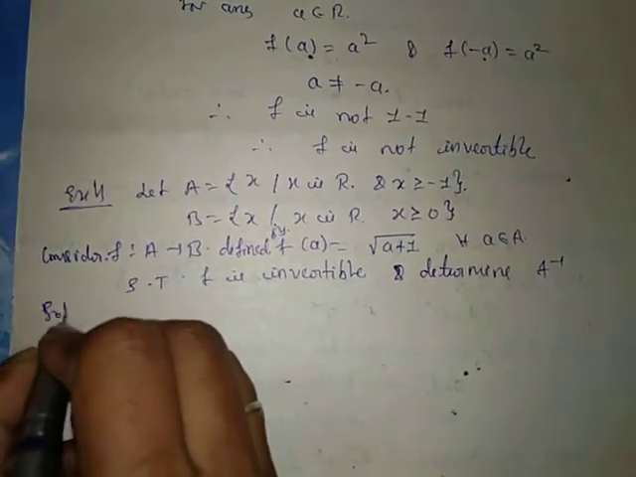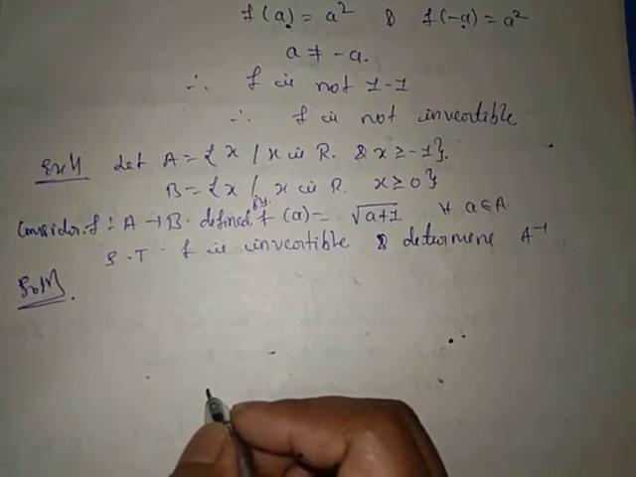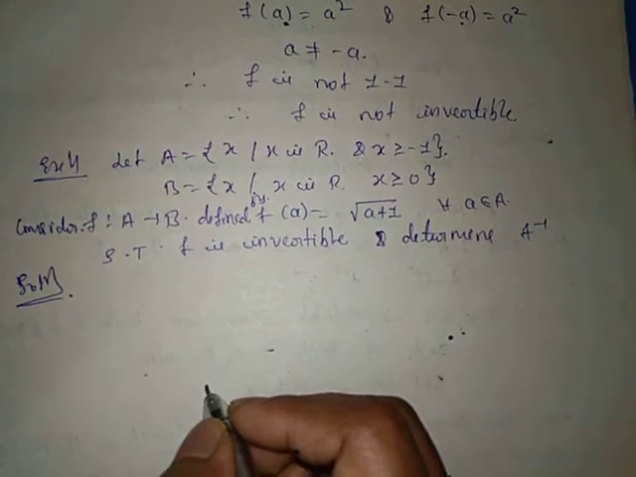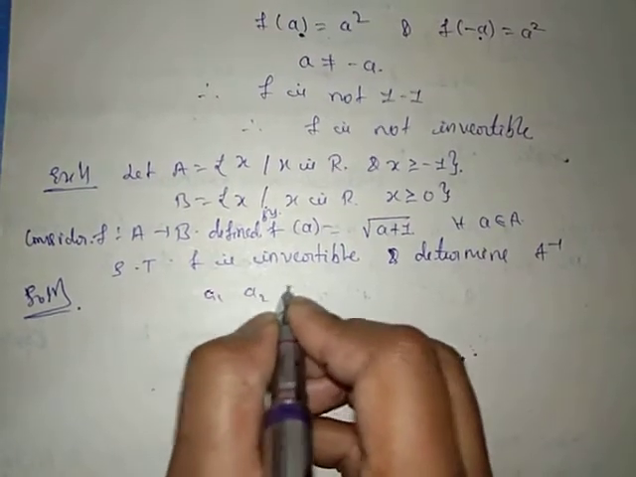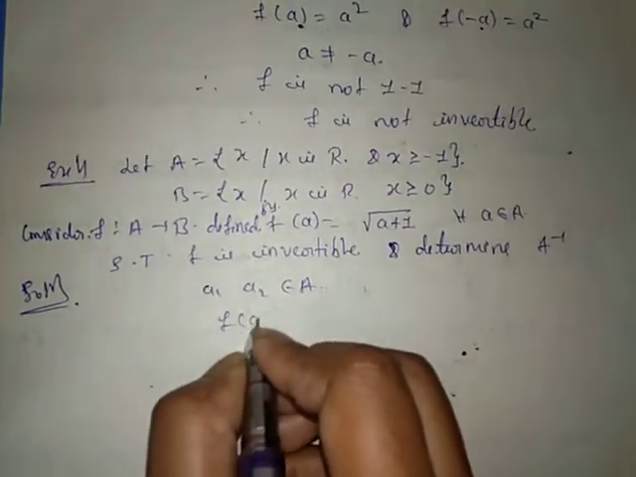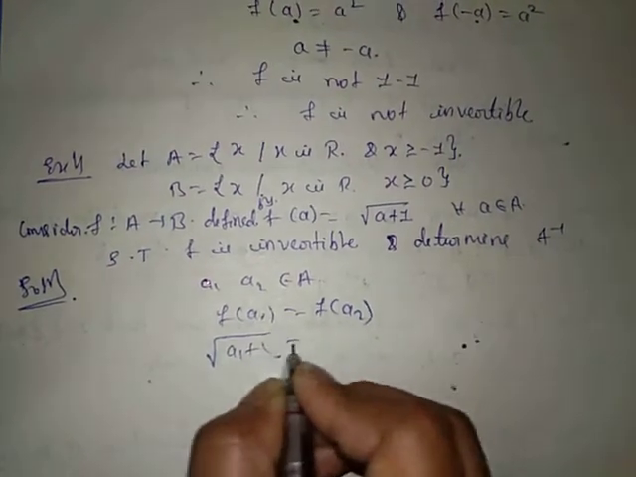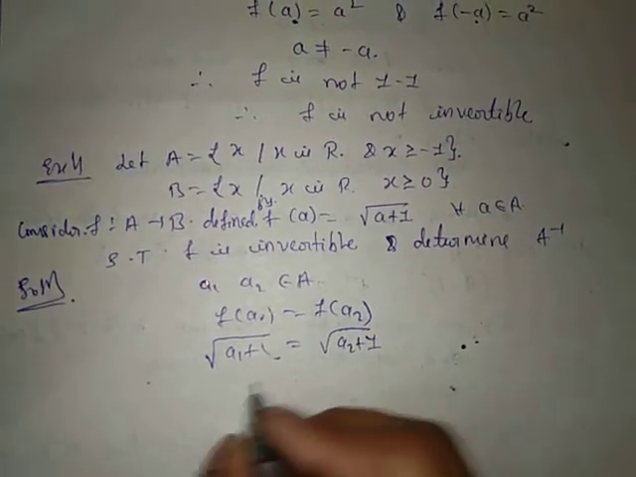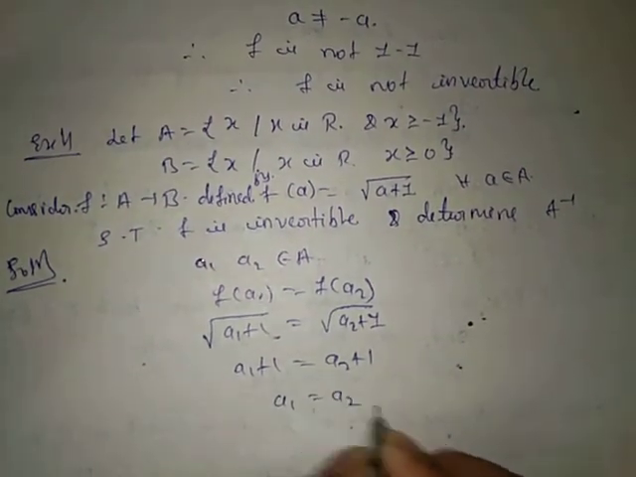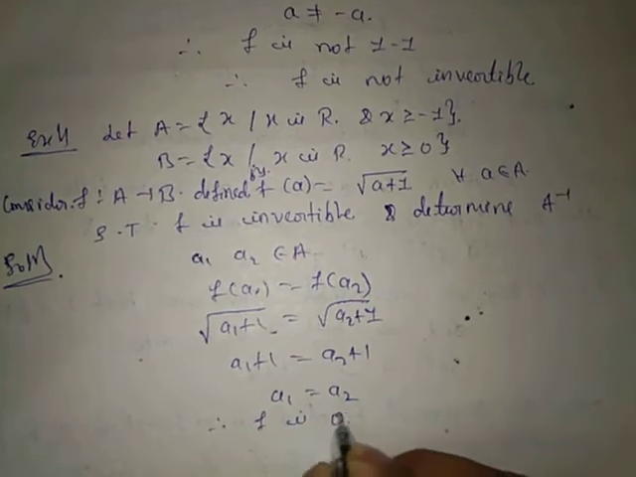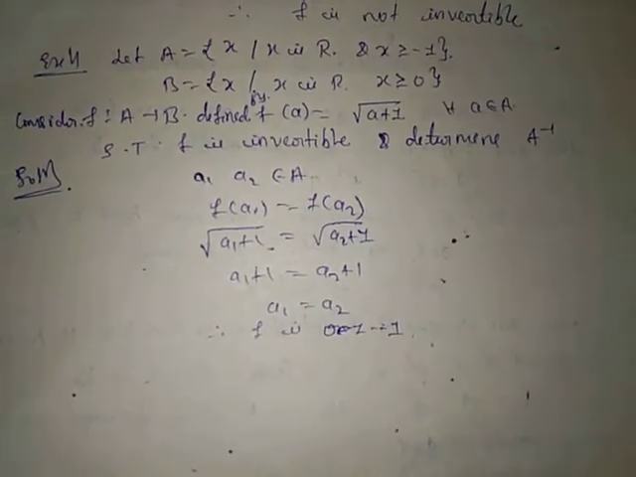So come to the solution. First we have to check that f is 1-1 and onto. Take a1, a2 belongs to set A. Then f of a1 equal to f of a2 implies square root of a1 plus 1 equal to square root of a2 plus 1. That is a1 plus 1 equal to a2 plus 1. That implies a1 equal to a2. Therefore f is 1-1.